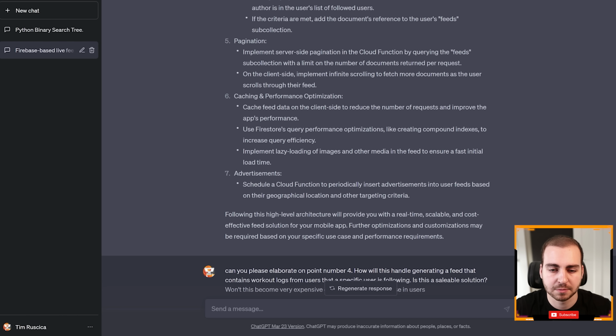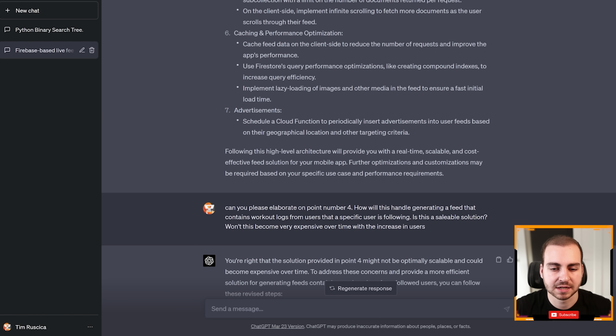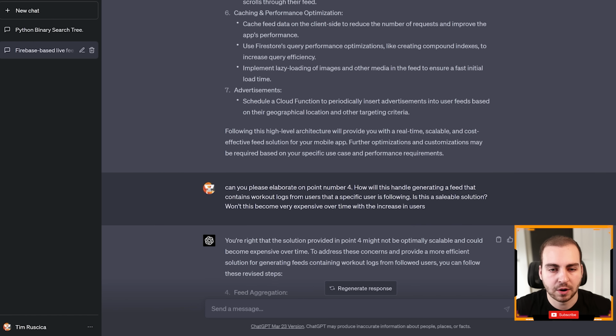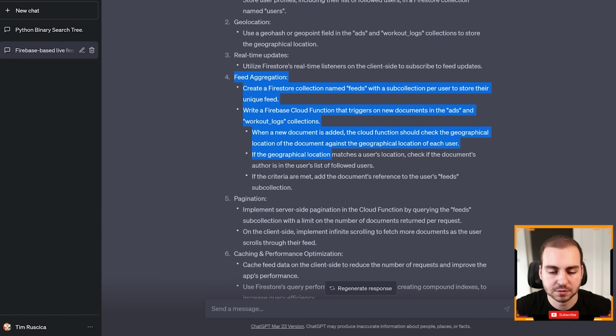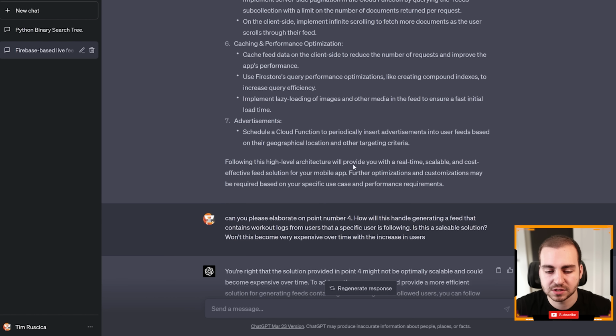Then we have caching and performance optimization, so caching data on the client side as well as on the server side based on how we're doing the feed aggregation. And then advertisements, it's saying schedule a cloud function to periodically insert advertisements into the user's feed based on their geographical location. Now, I realized that the way it was telling me to do the feed aggregation here in point 4 wasn't exactly what I was looking for, and it wasn't super scalable.